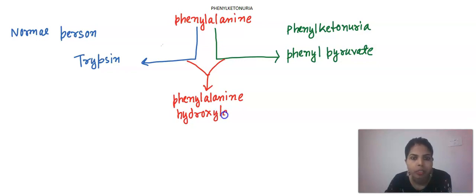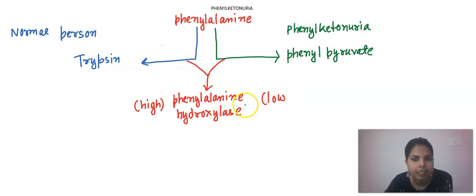In a normal person, this enzyme is produced in high concentration. But in a person who is suffering from phenylketonuria, it is produced in low concentration.